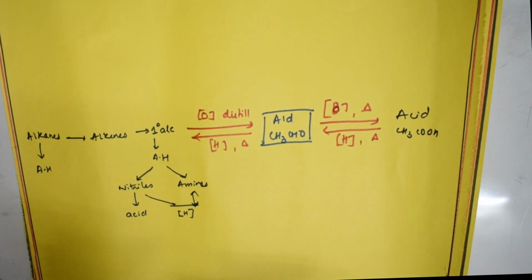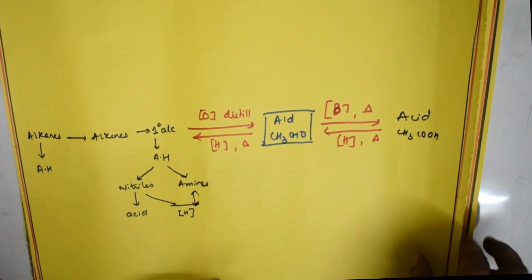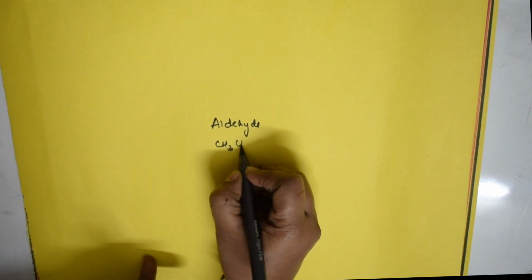Now we are going to see the reactions of aldehydes. Be careful, students. Okay. Now I'm going to take this aldehyde and show you the reactions. When I take the aldehydic part, let us put the aldehyde in the center. So the aldehyde which I have taken is CH3CHO.